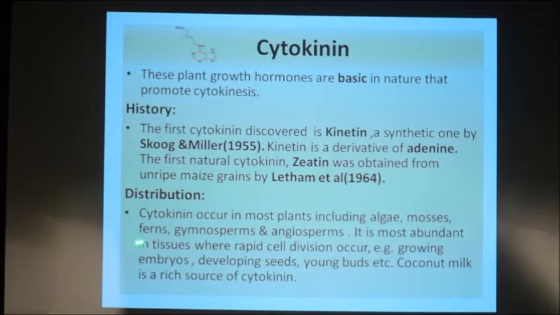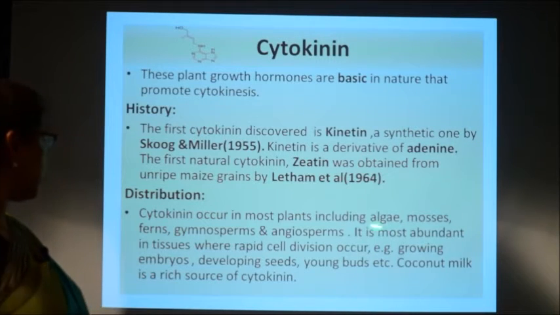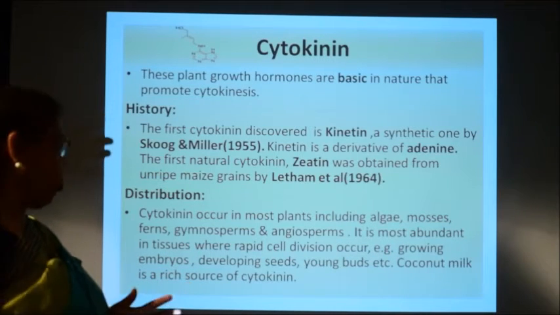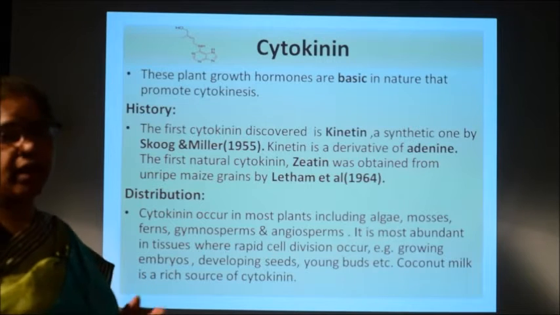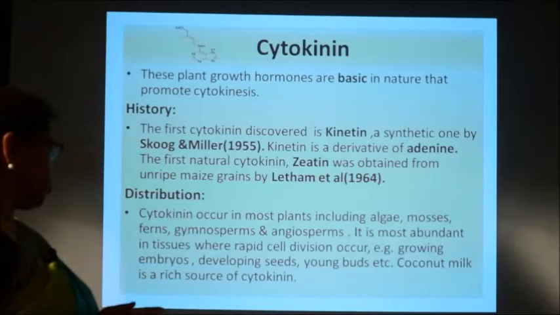Then about the distribution, cytokinin occurs in almost all plants including algae, mosses, ferns, gymnosperms and angiosperms, and in plants they are most abundantly found in the cells or tissues where rapid cell division occurs, for example, the growing embryo, developing seeds, young buds, etc. These are continuously dividing, that is why cytokinin is abundantly found in these tissues.